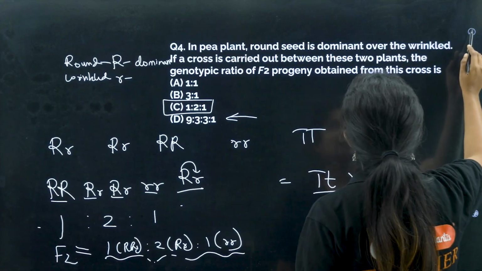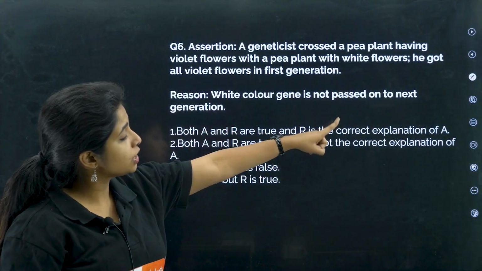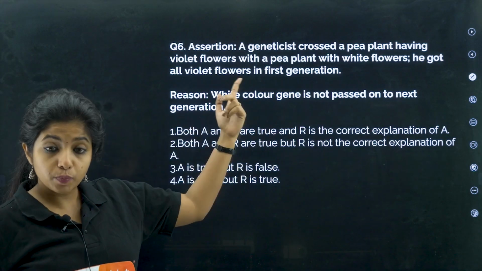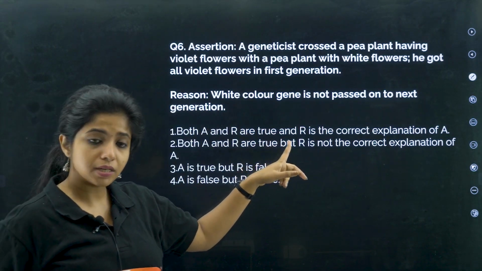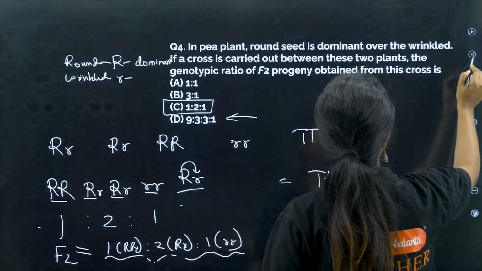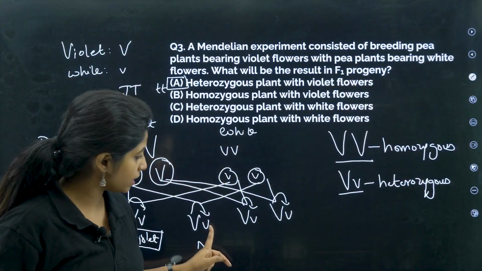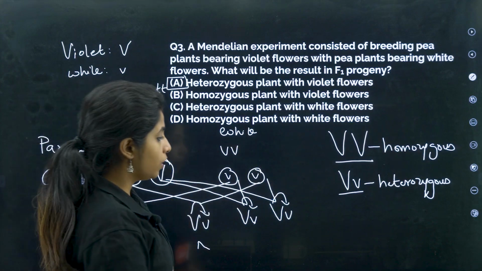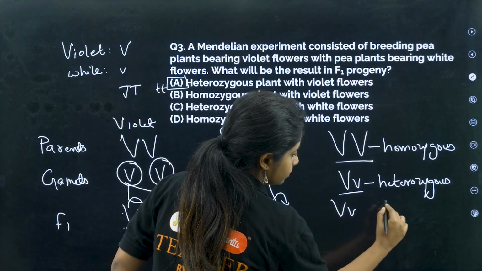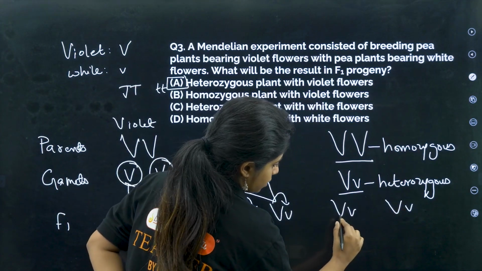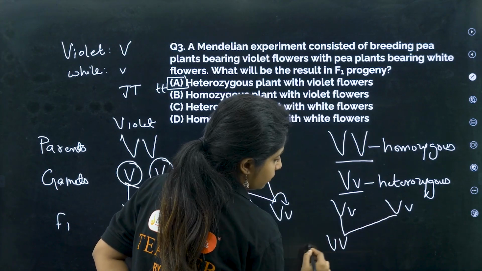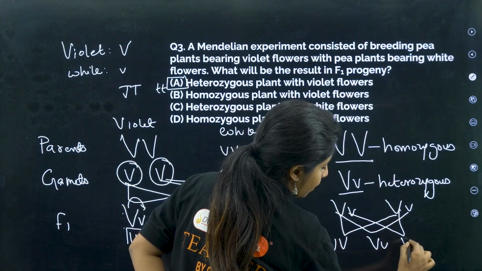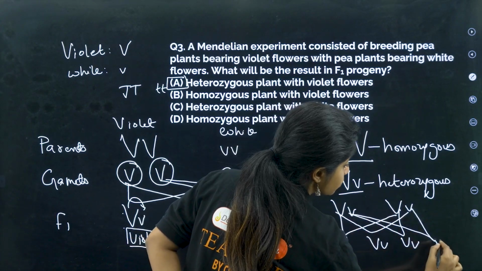Now, the second part of the question says the white color gene is not passed on to the next generation. Do you think this is true? That will be utterly false. Over here you see the white color gene is still there. It will be passed to the next generation also. Now if you want to have the second generation, this will fuse with this, so you get capital V, capital V. This will fuse with this, you get capital V, small v. This will fuse with this, you get capital V, small v. This will fuse with this, you get small v, small v.